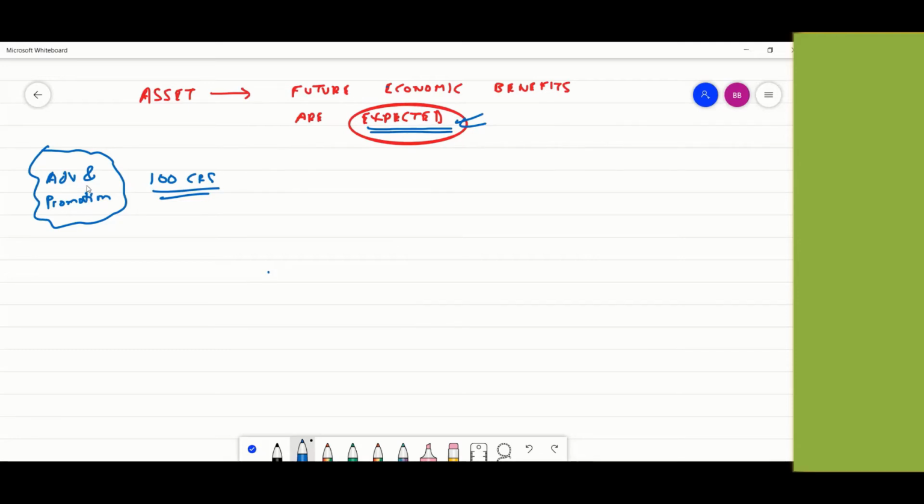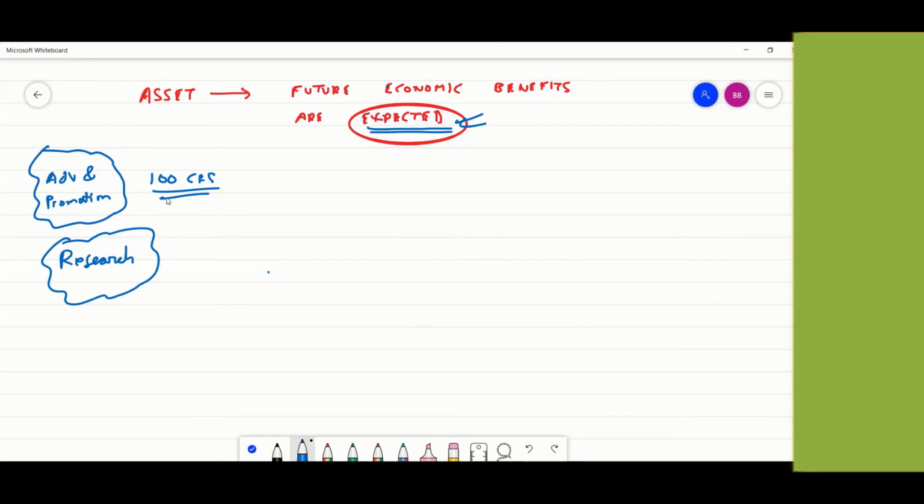It's very difficult to place a finger upon it and say, okay, the sales have gone up by this much because of the ad. You can't quantify it. Yeah, absolutely. So that is why these kinds of things might not fit the definition of an asset. Like we're talking about research spending. These are big spendings, right? But are you sure about the future economic benefits? You're not sure, because it can happen, might not happen.